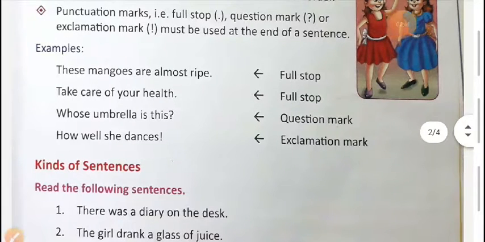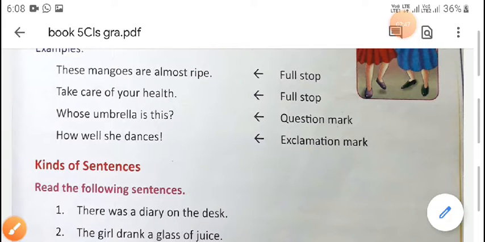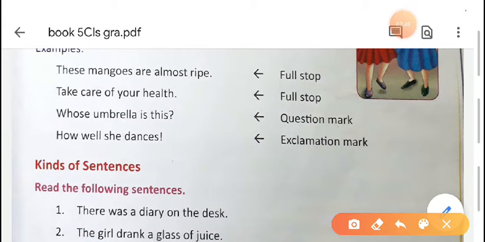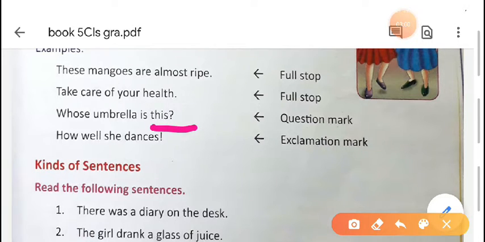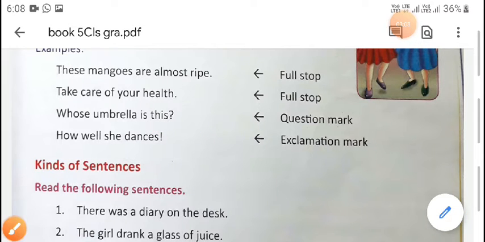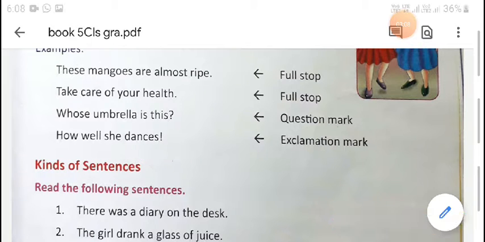Here a full stop is given. Second sentence is take care of your health. Here also we put a full stop. In the third sentence we put a question mark because this is an interrogative sentence. In the next sentence we put an exclamation mark because this is an exclamatory sentence.